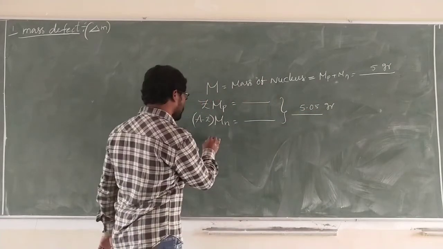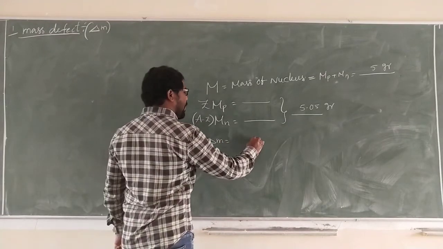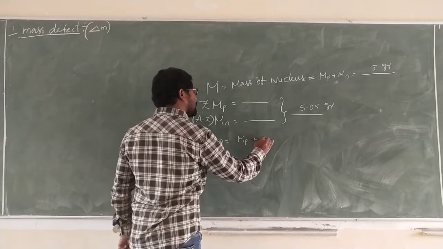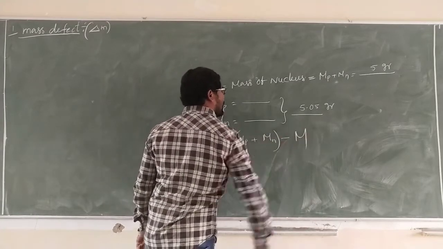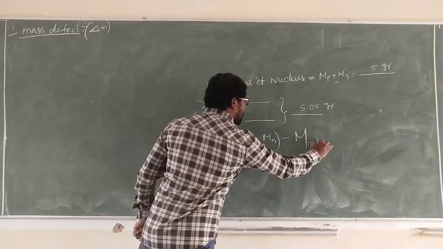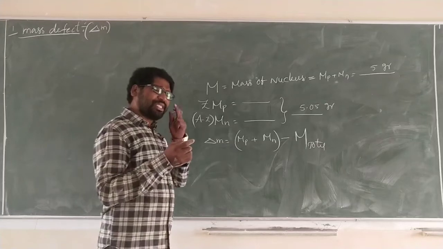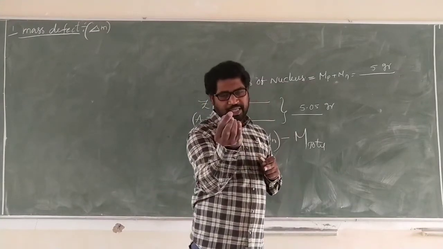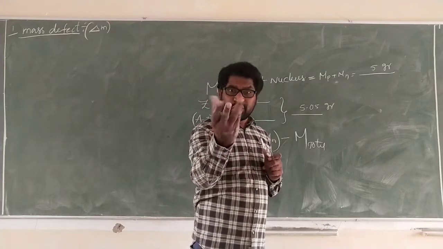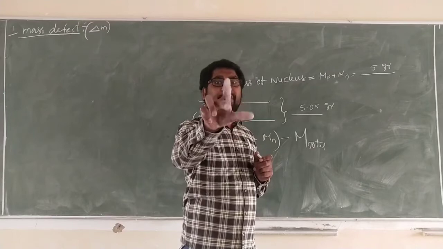Mass defect is equal to the sum of the masses of the individual nucleons minus the mass of the total nucleus. Defect means there is a change in mass; the mass is changed by a small amount, and that change in mass is converted into energy.